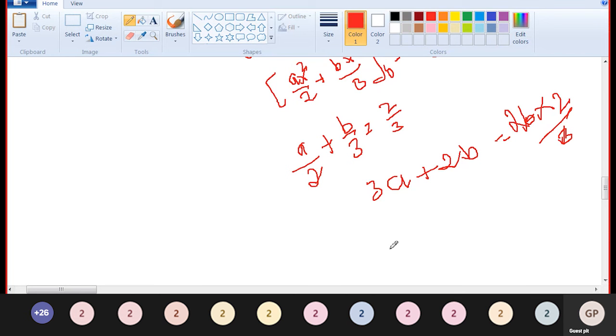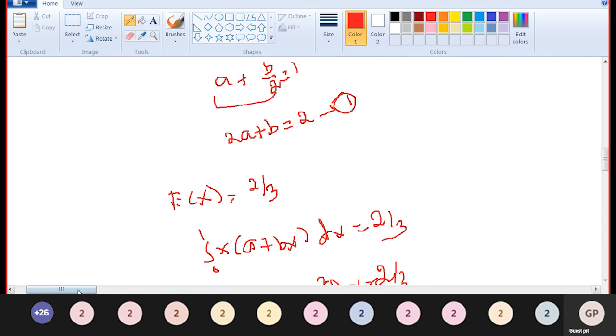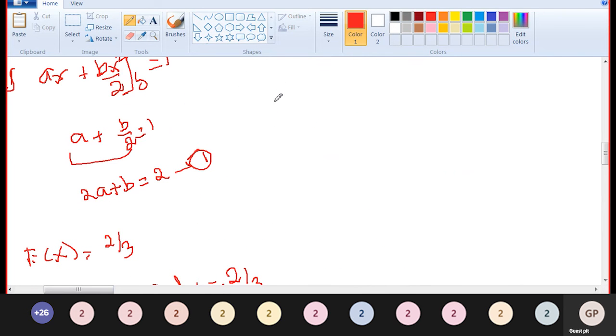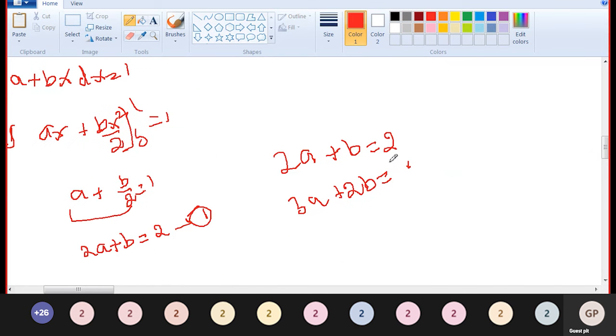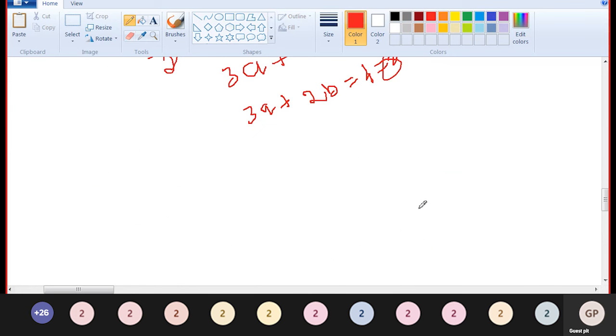Cancelling, 3a plus 2b is equal to 2 into 2, which is 4. So the first equation is 2a plus b is equal to 2, and the second is 3a plus 2b is equal to 4.